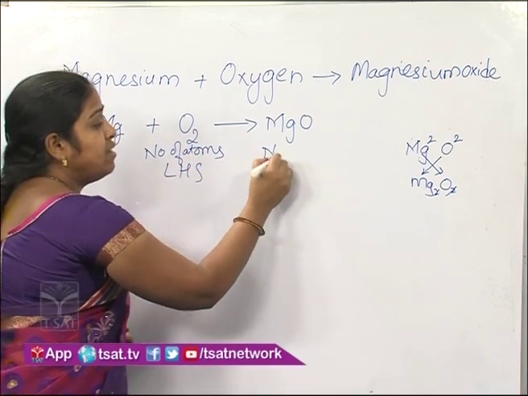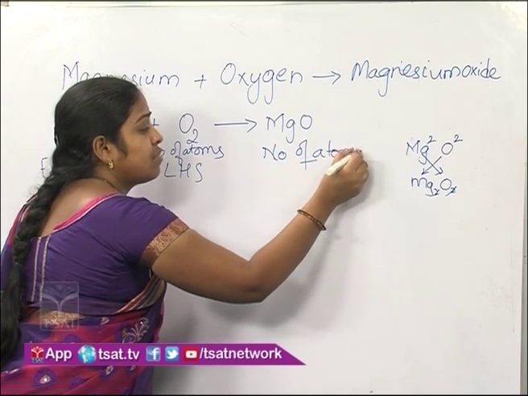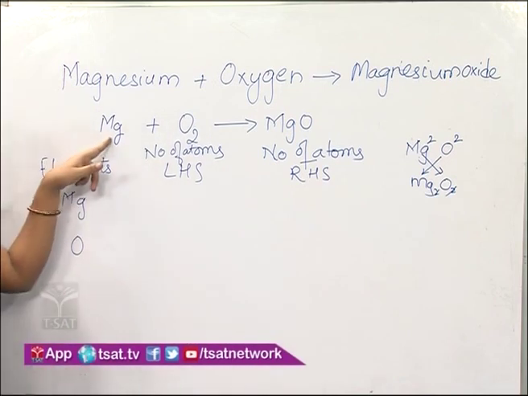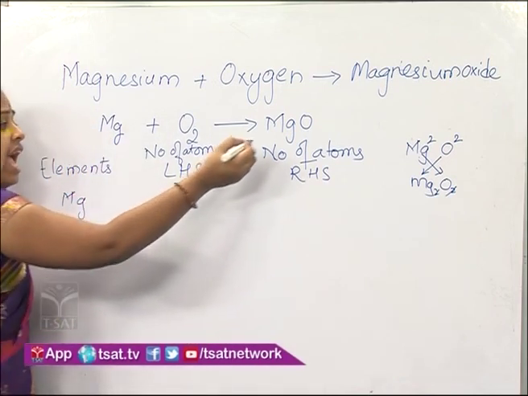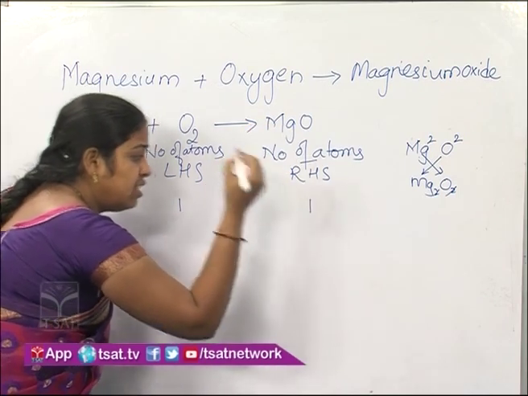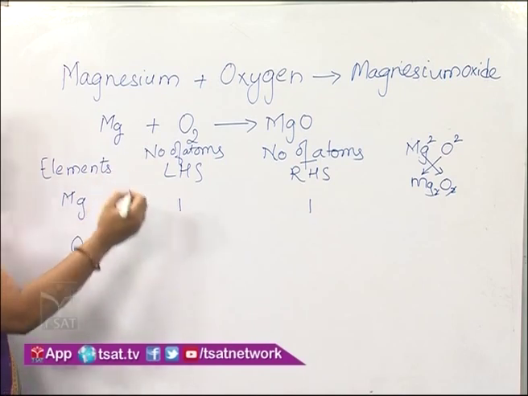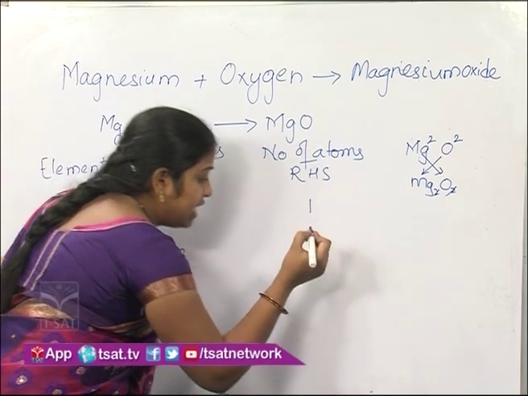Number of atoms on RHS. Now the number of atoms of magnesium is 1 on LHS and on RHS also it is 1. Coming to oxygen, the number of atoms of oxygen are 2 on LHS and 1 on RHS.